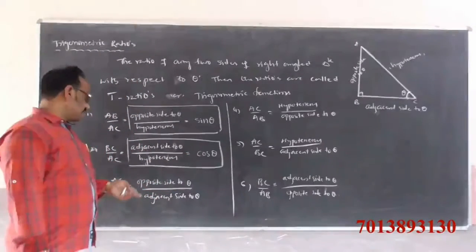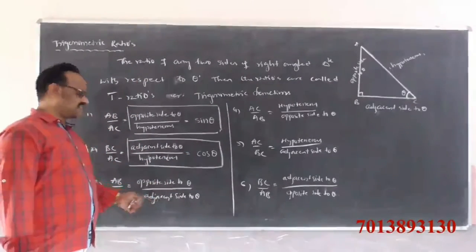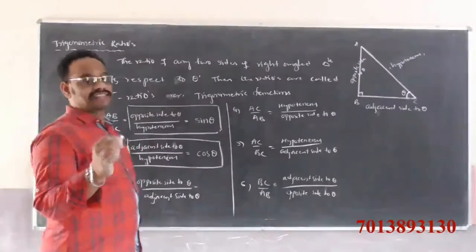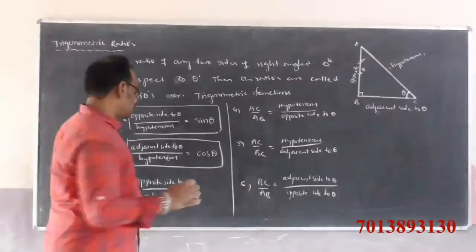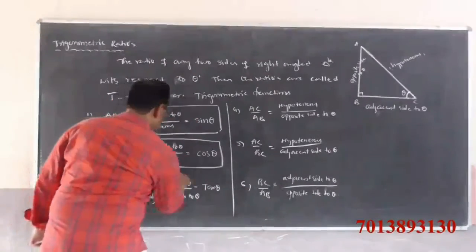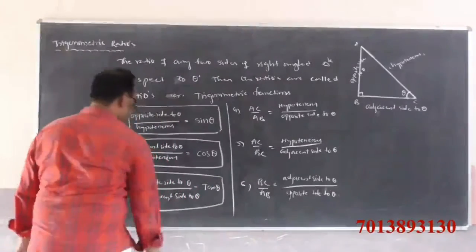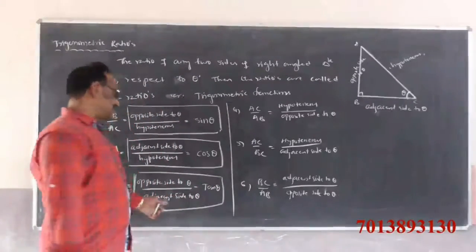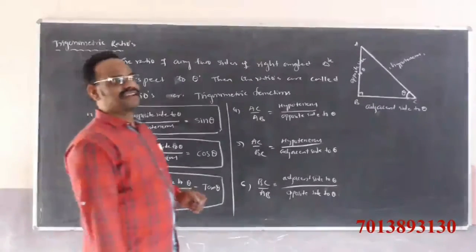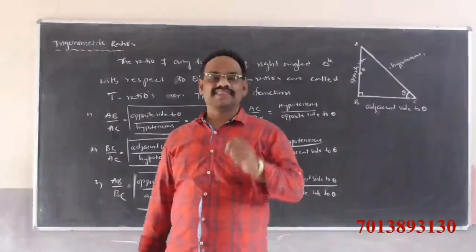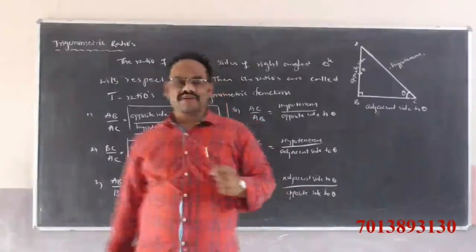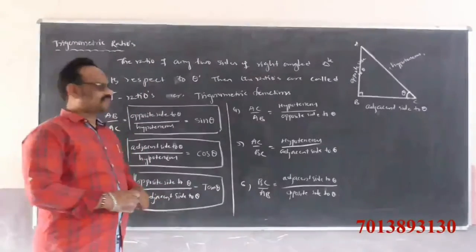Next, AB by BC, that is opposite side to theta by adjacent side to theta, is nothing but tangent of theta, which is simply written as tan theta.